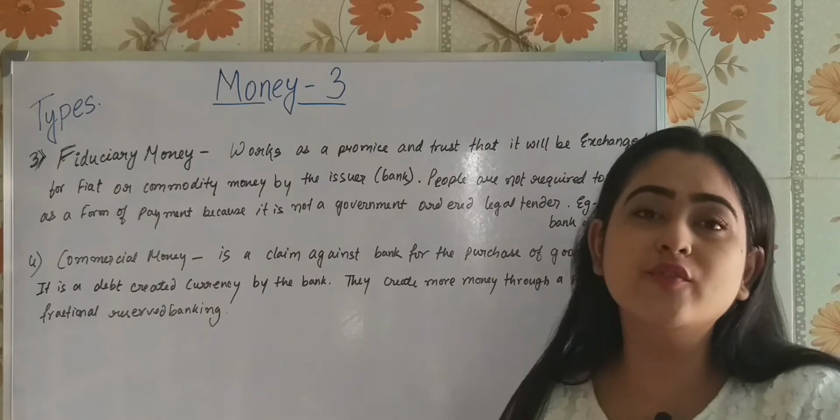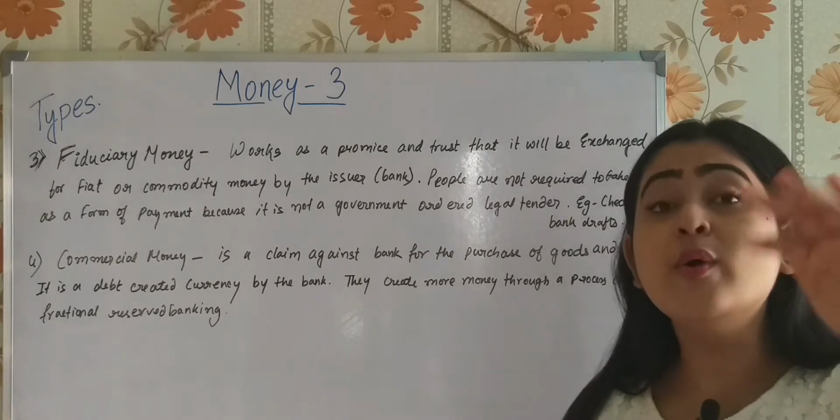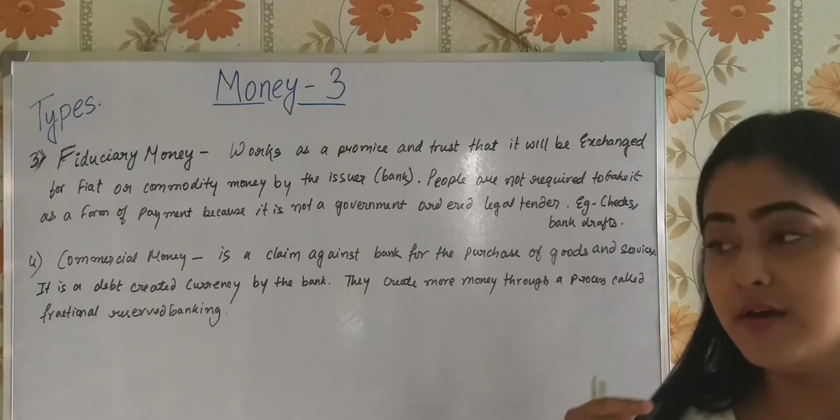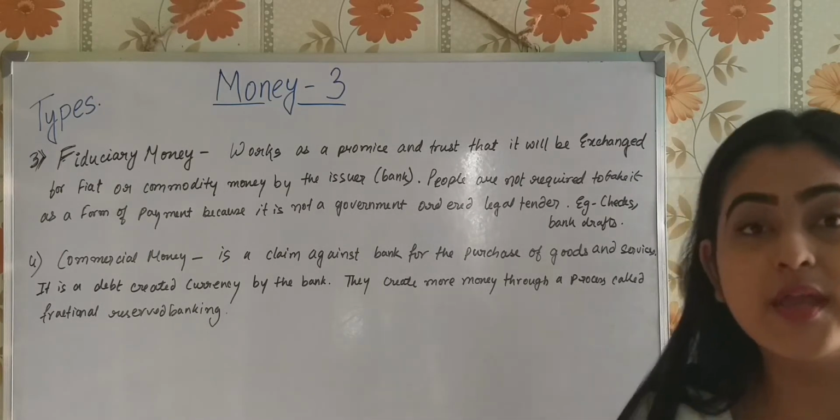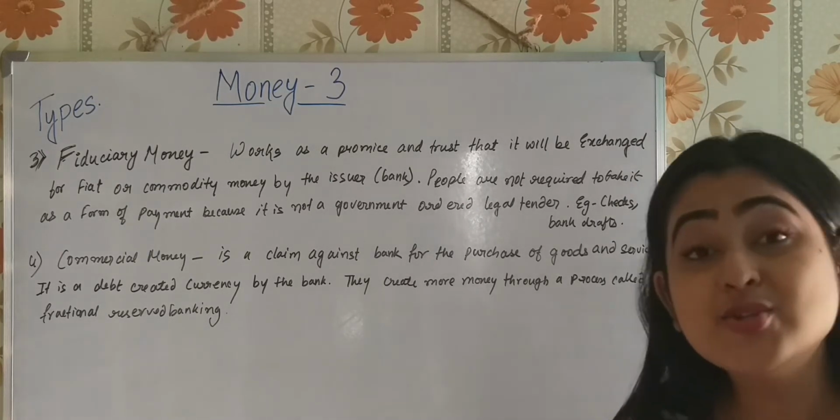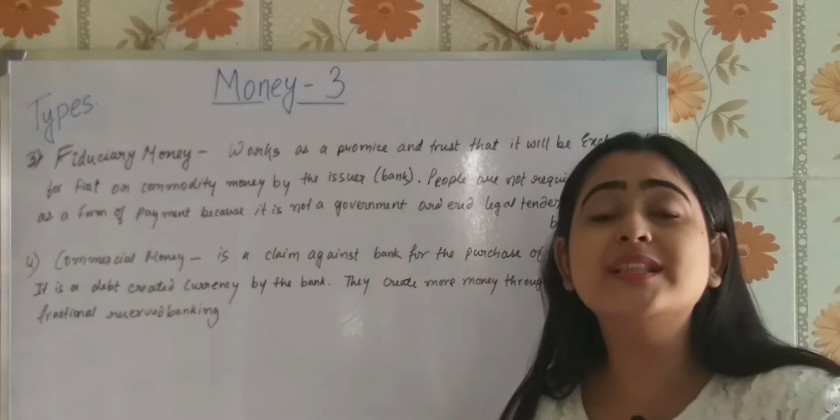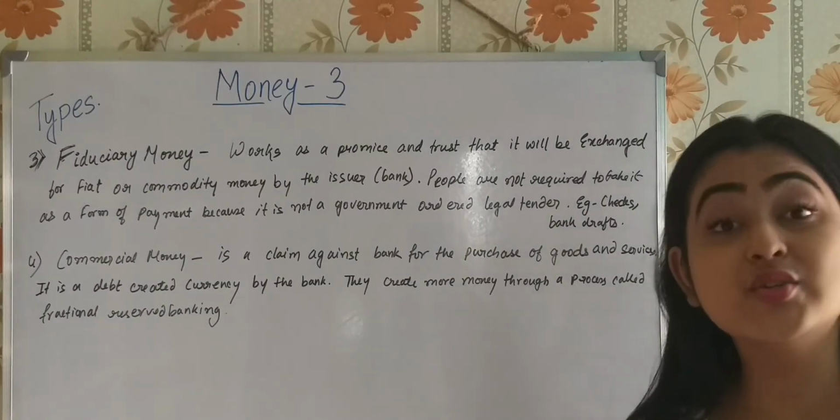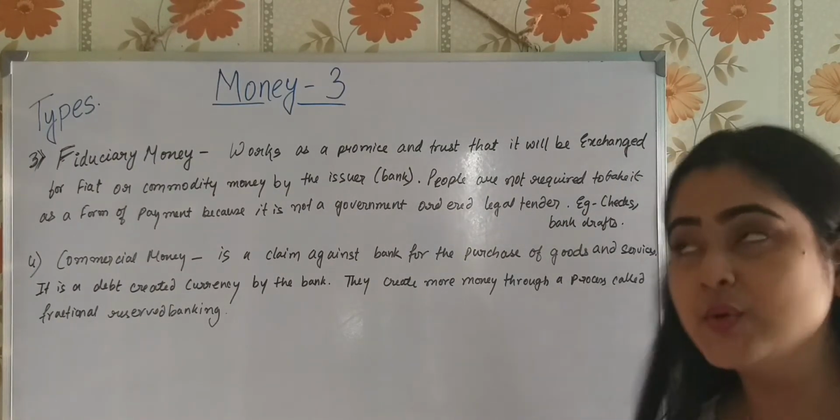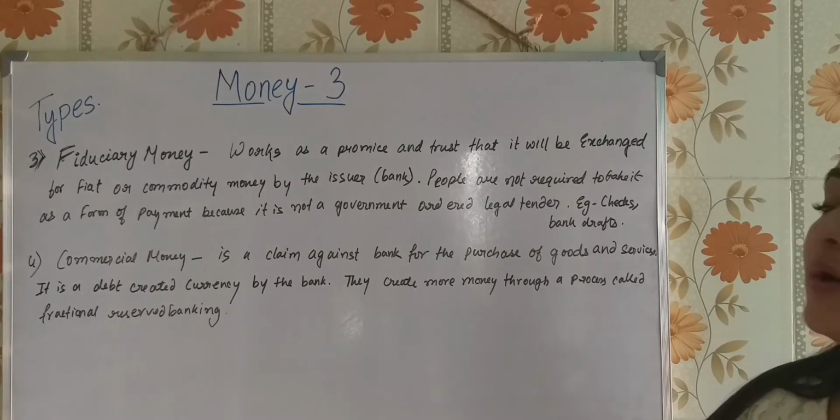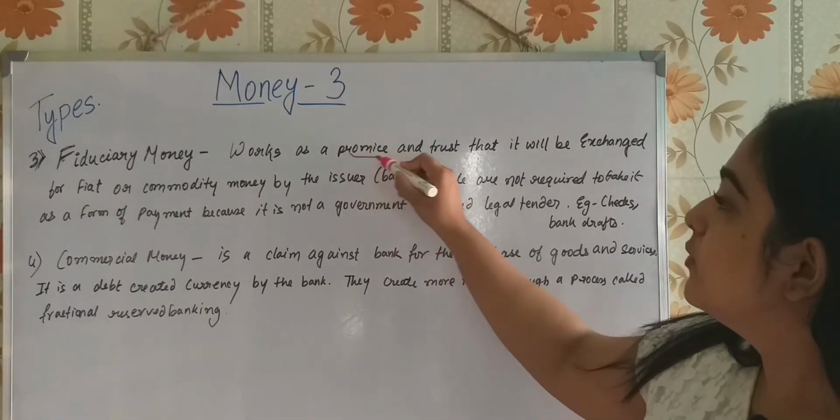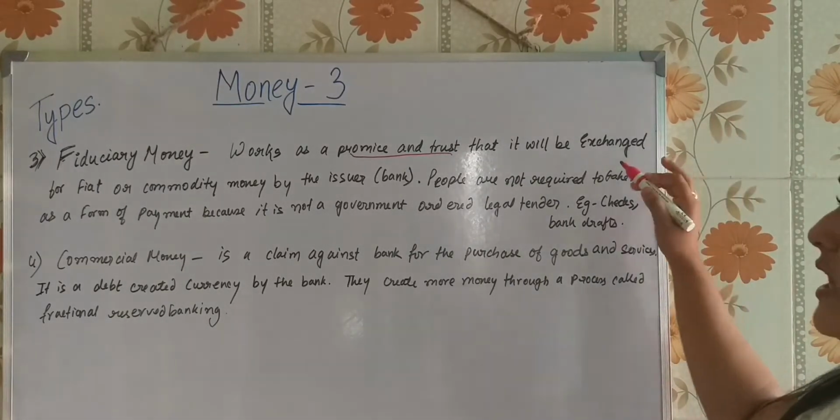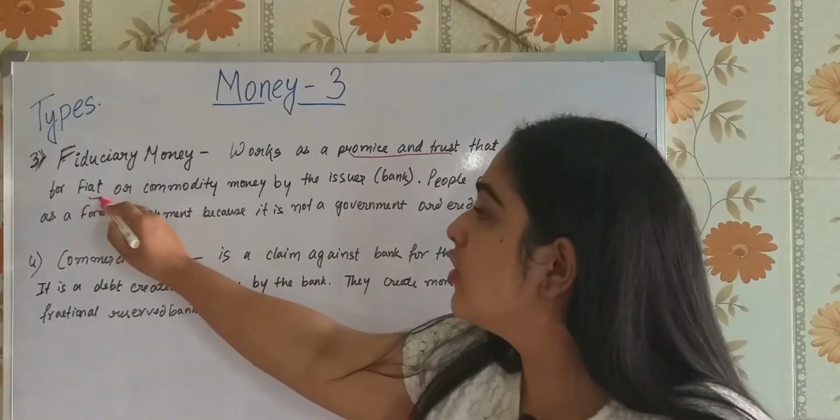If I am giving you a check, you will now take it. You are not taking it as money. Remember, fiduciary money is a kind of promise, a written document promise. It's not money. What you will do, you will take the check and give it to the bank. The bank in return will provide you with the money, the actual currency, the fiat money. Understood? So what is it working as? A promise and a trust. It is a promise, a trust that it will be in exchange for fiat or commodity money.